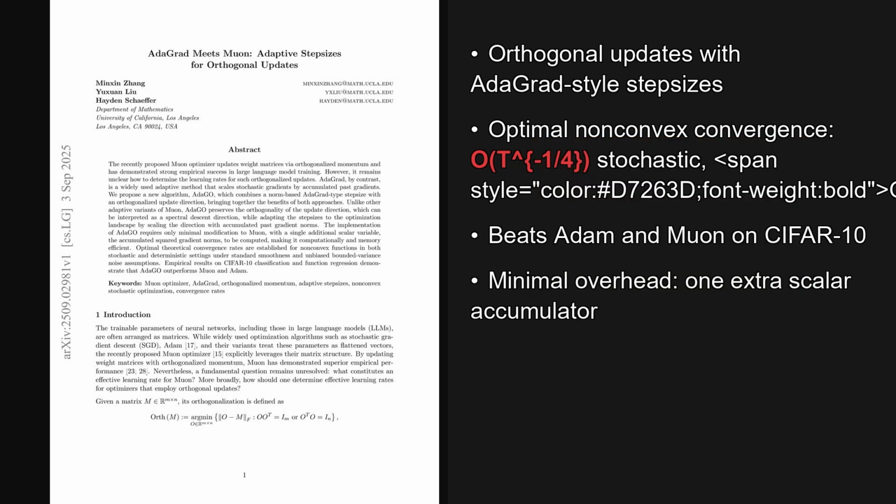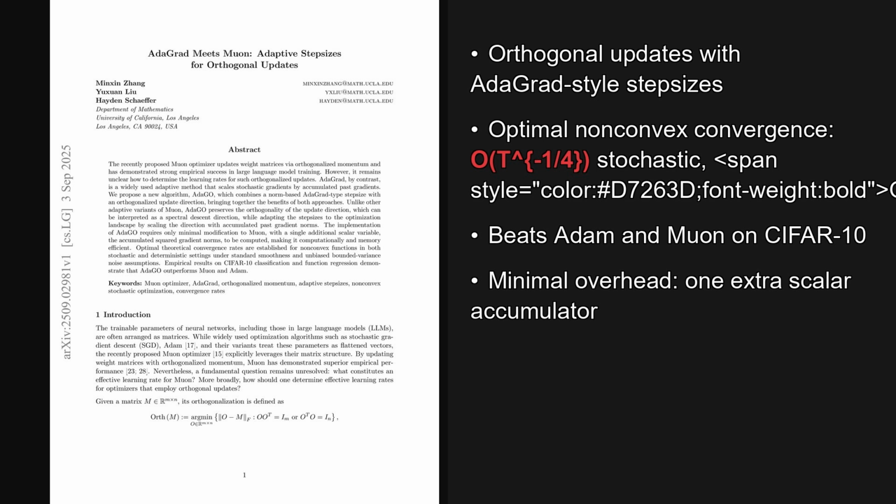I'm Alex. Today we're looking at a paper from the Hugging Face trending list, published on September 3rd, 2025, which was just yesterday. The main contribution is a new optimizer called AdaGO that keeps Muon's orthogonal update direction, but uses an AdaGrad-style scalar step size to adapt to gradient magnitudes, delivering optimal convergence rates and better accuracy than Muon and Adam in the reported tests.